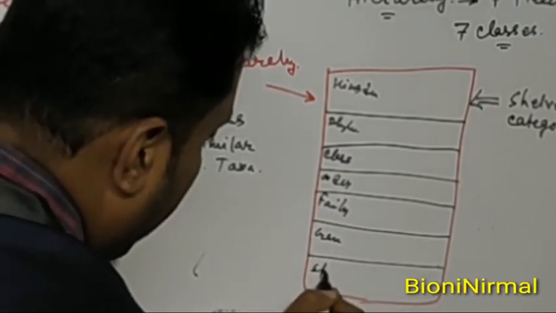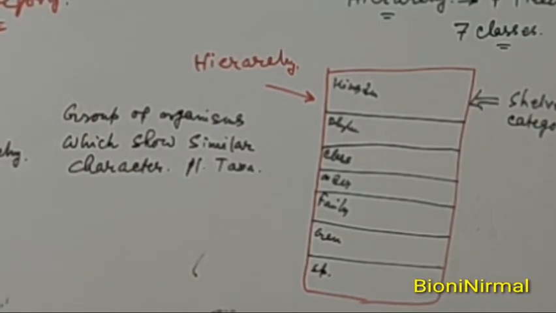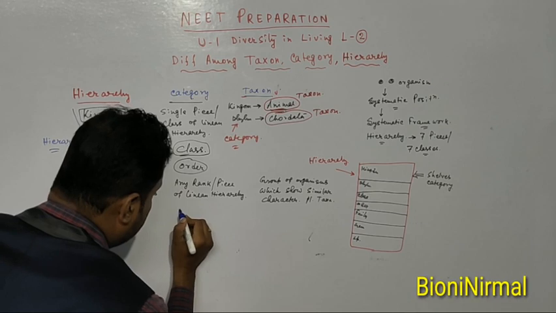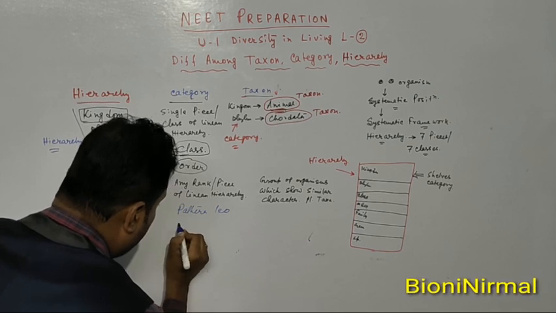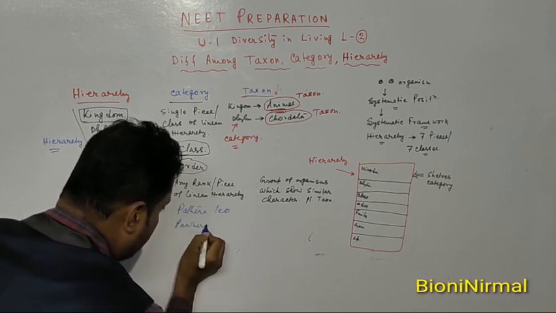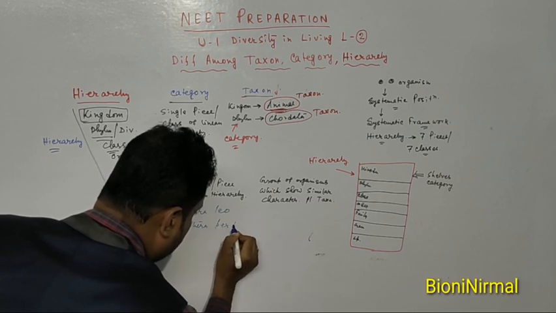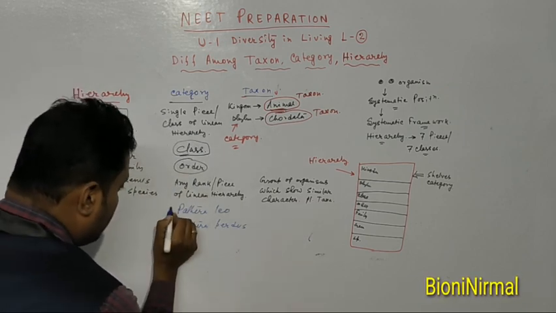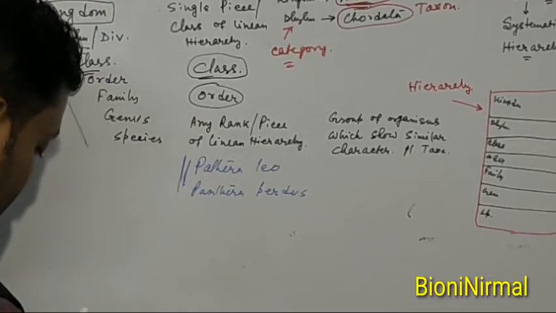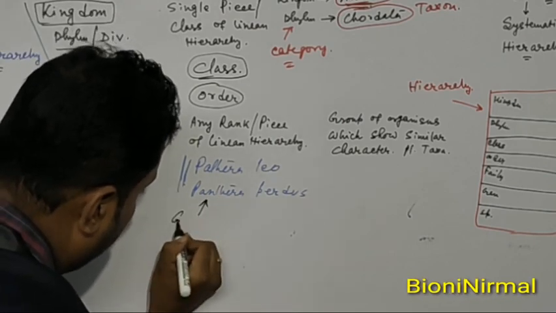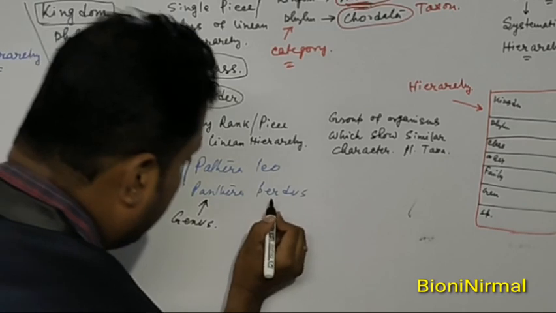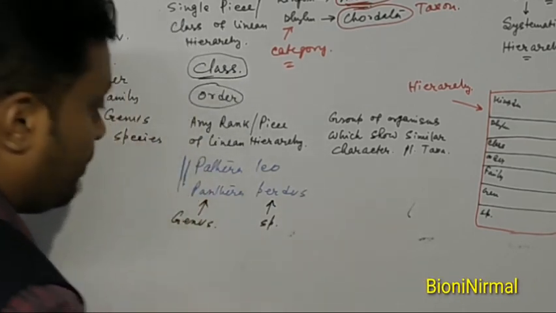Genus, this is a category. And species, this is a category. And in each category we can place a group of organisms which show similar characters. That is Panthera leo or Panthera pardus. In these cases Panthera is the genus name. So Panthera is the name of the genus, and Pardus or Leo is the name of the species.